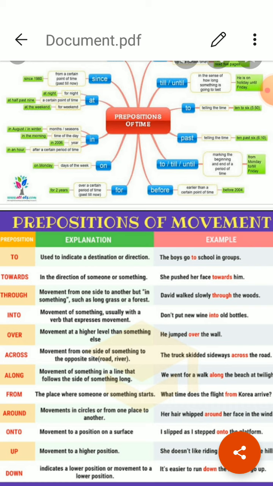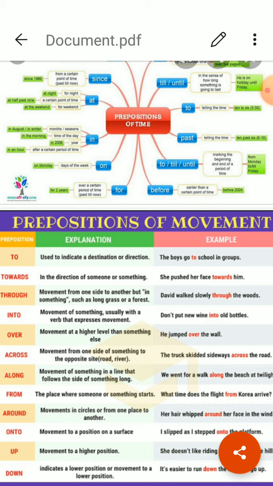Into, it is used to indicate the direction of movement within something. I put the letter into the mailbox. Within something, the direction of movement within something. At, it is used to indicate the target of movement. He threw stones at the dog. Target is the dog. So, target of movement it is telling.